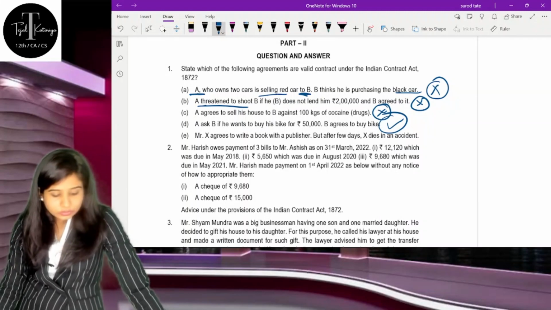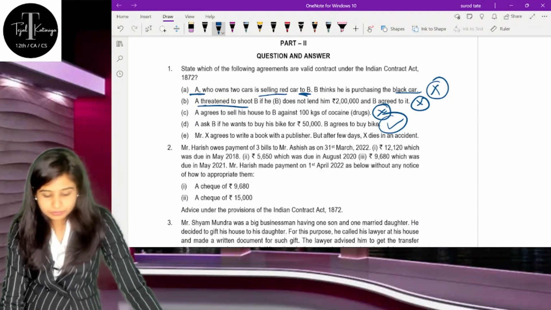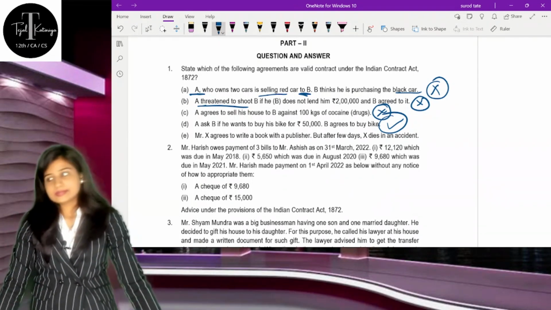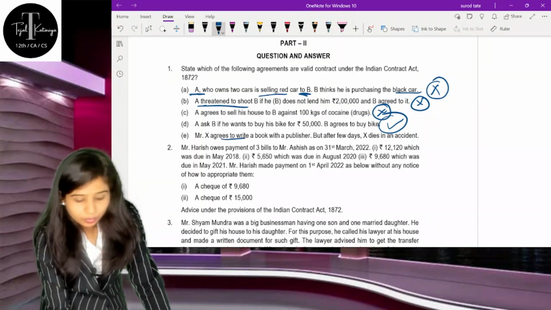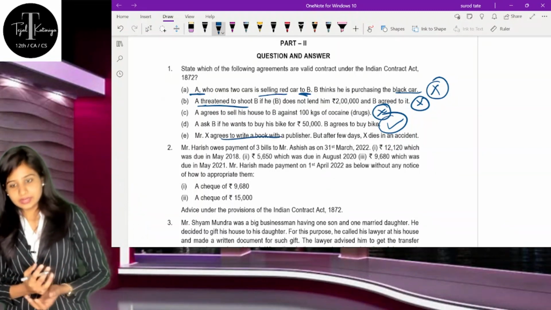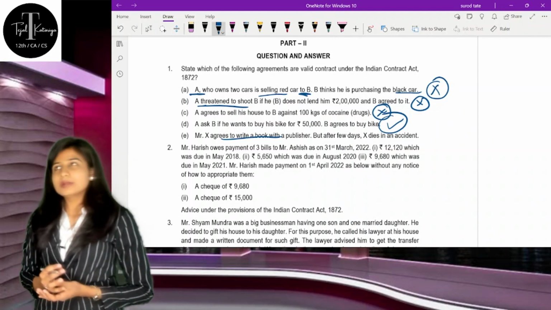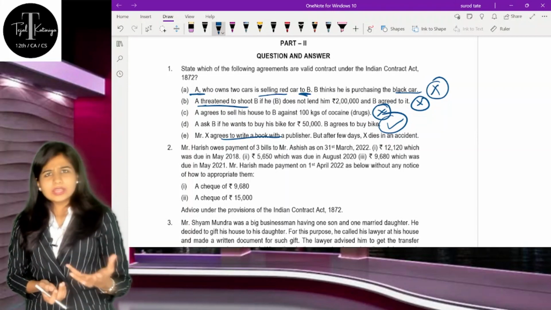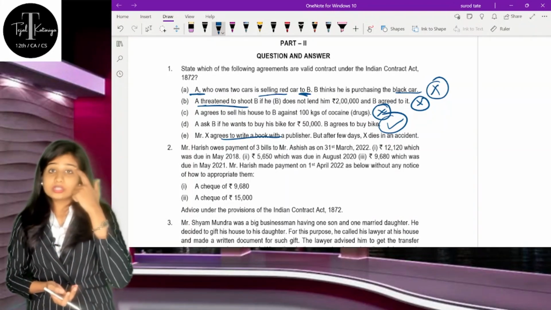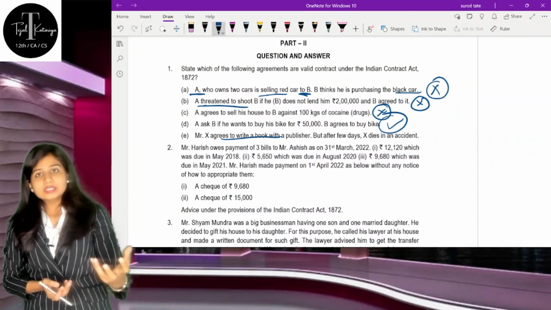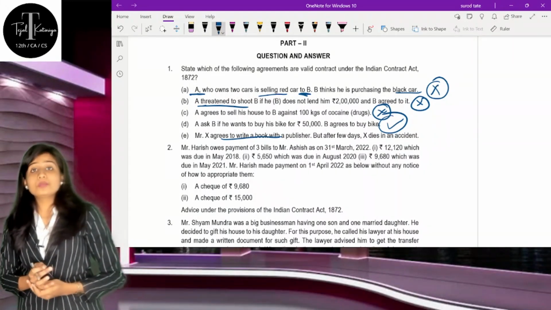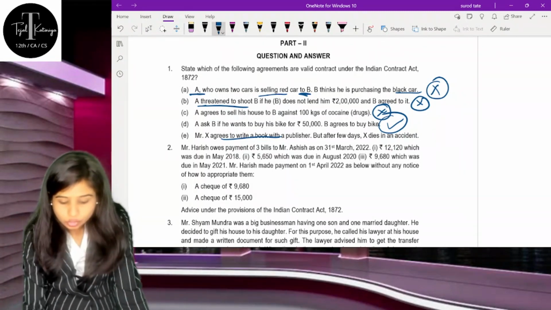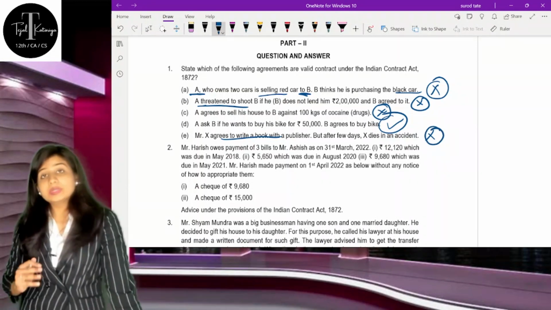Now Mr. X agrees to write a book with the publisher, but after a few days X dies in an accident. So here understand, writing a book obviously involves some personal skills, correct? If personal skills are involved, it becomes impossible to perform that particular agreement, whatever the contract you have considered, it will become difficult. Because of supervening impossibility, or subsequent impossibility, this contract is not a valid contract because of impossibility of performance.